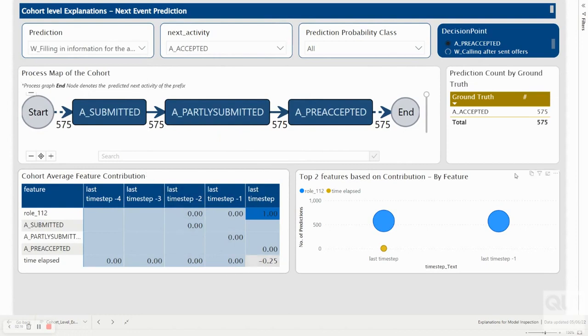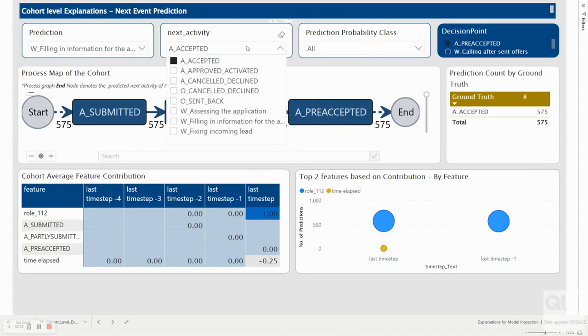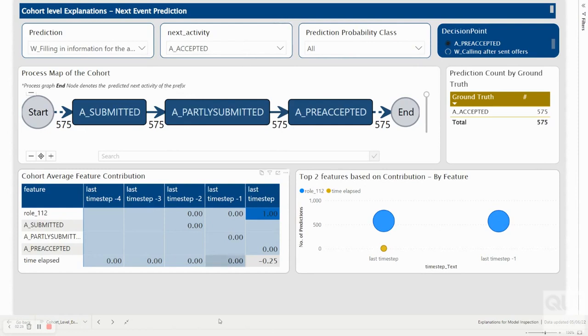So the bottom two visuals show the feature contribution. This is more like a cohort level explanation for all the samples that we select using these drop downs. So the left hand side table basically averages out the feature contribution, whereas the right hand side table calculates the top 2 features based on the sample size.